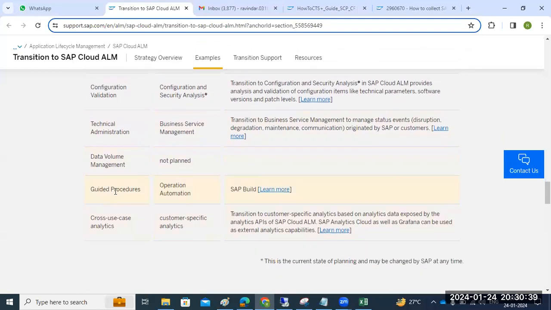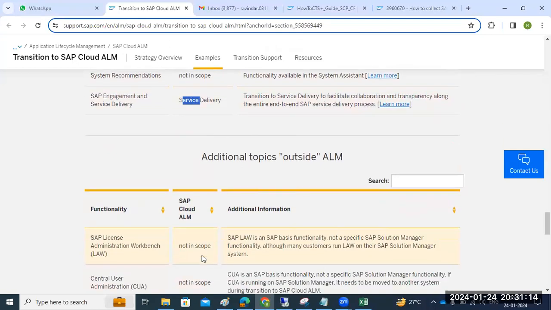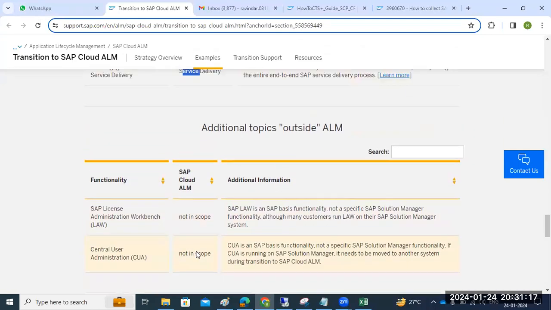You can see Data Volume Management, DVM, which we have in Solution Manager, is not there in Cloud ALM. Technical administration is there, and the business service management option is there. There are some additional topics. One thing is that in Solution Manager we have the EWA report, but in Cloud ALM that is still not planned. Landscape management is available. System recommendations are also not in scope of Cloud ALM. For engagement and service delivery, service delivery is available in Cloud ALM.